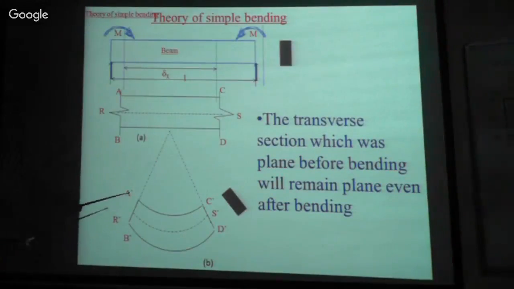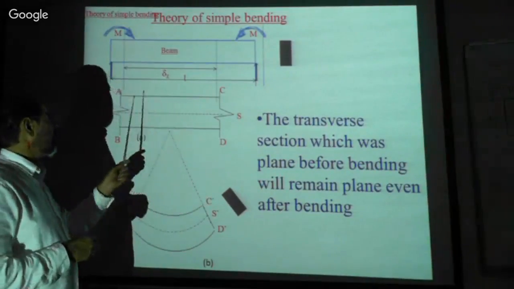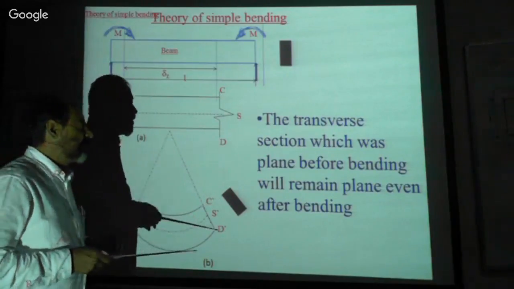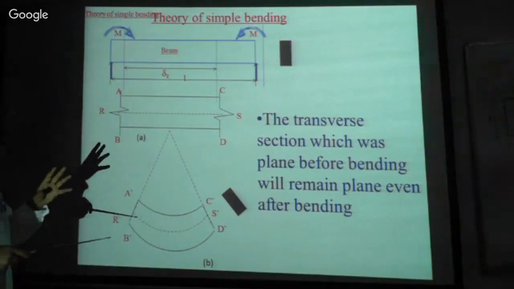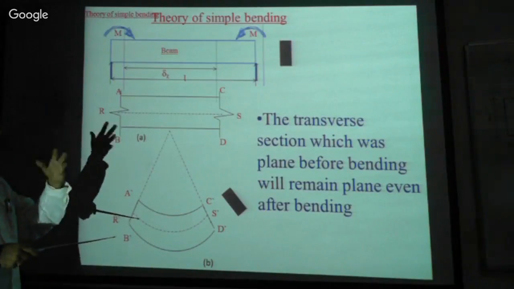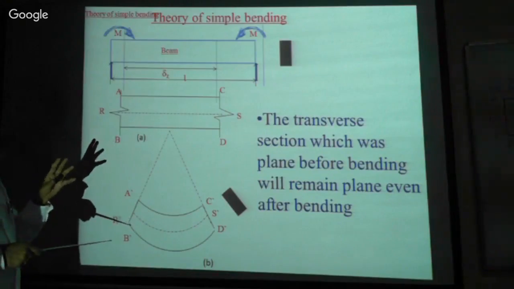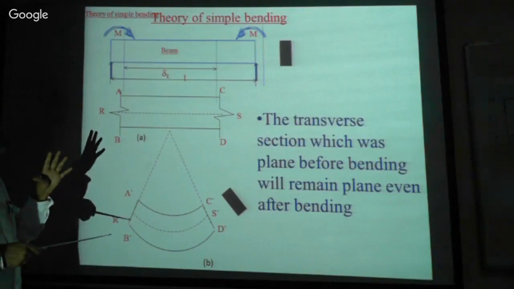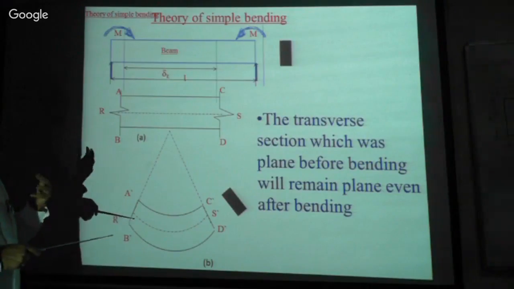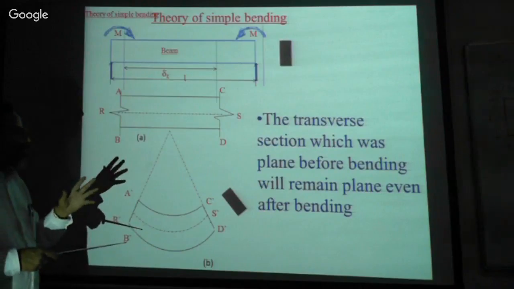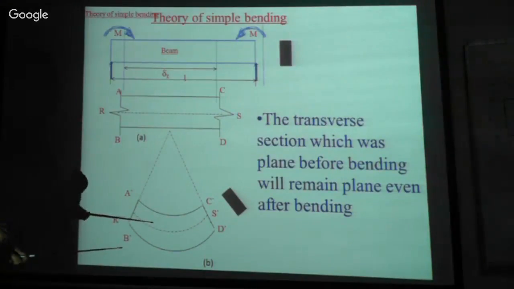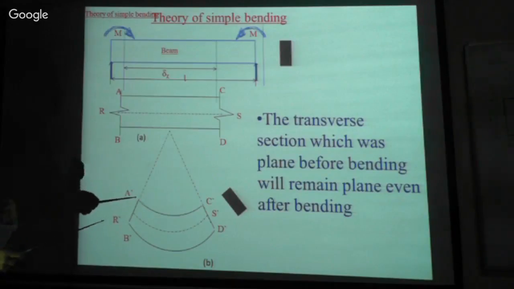Yes, the transverse section. Here, the transverse section remains the same. This is another assumption made in the theory of simple bending. These assumptions hold good and are valid in the theoretical part, and we have accepted them and carry on with them. Don't forget the assumptions. It always holds good, and it is used in the design of all our columns and beams. Next, please.